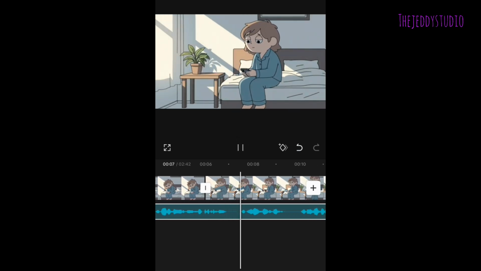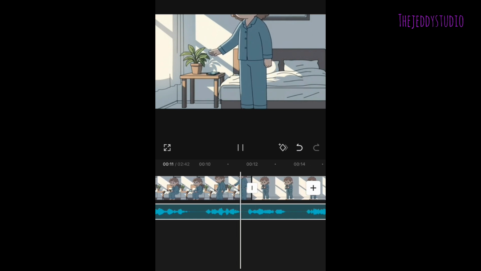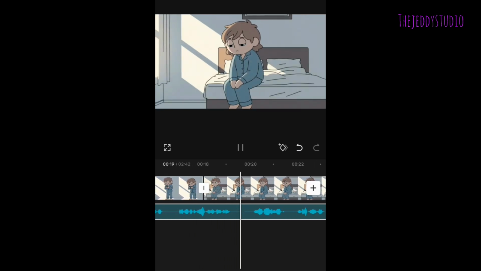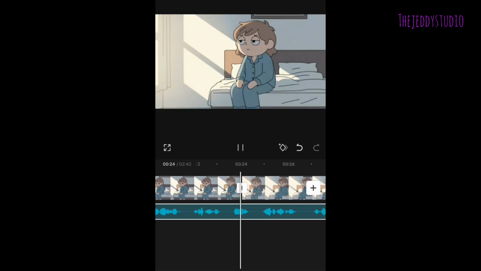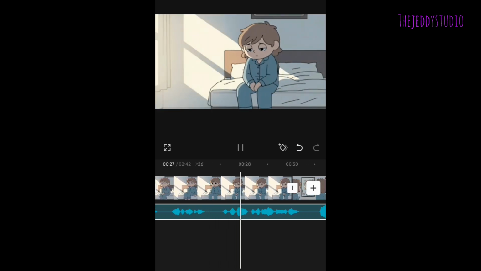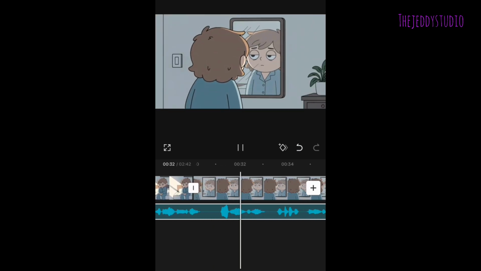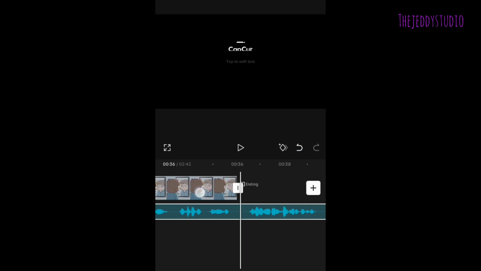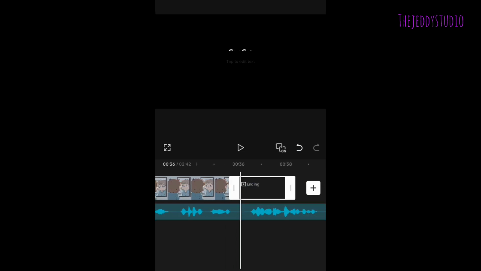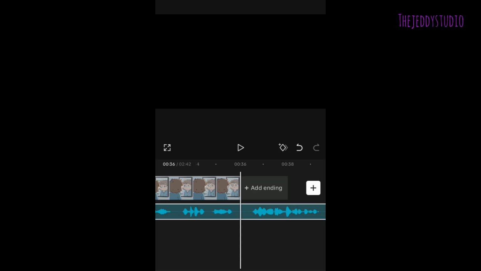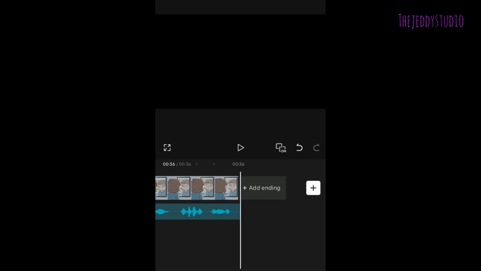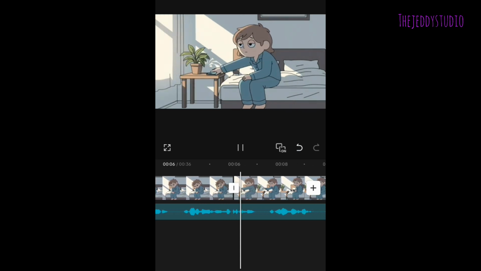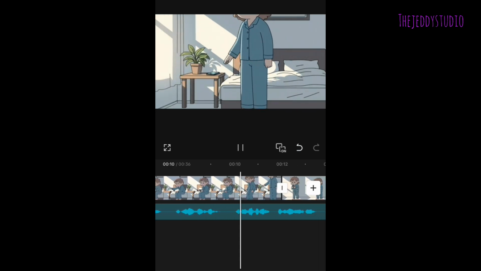Listen to it, and if it is fine, listen up to the end and cut the part where the audio is extra or the image is extra. Okay, arrange them according to what the audio is saying, and after that you have a smooth video. You can also add effects if you want, but as for me, I'm not going to add effects because this is a tutorial. If you want to learn how to edit, you just learn how to edit. But for this video I'm just going to show you how to add the clips and the audio together. Now this is my video and it is very fine.